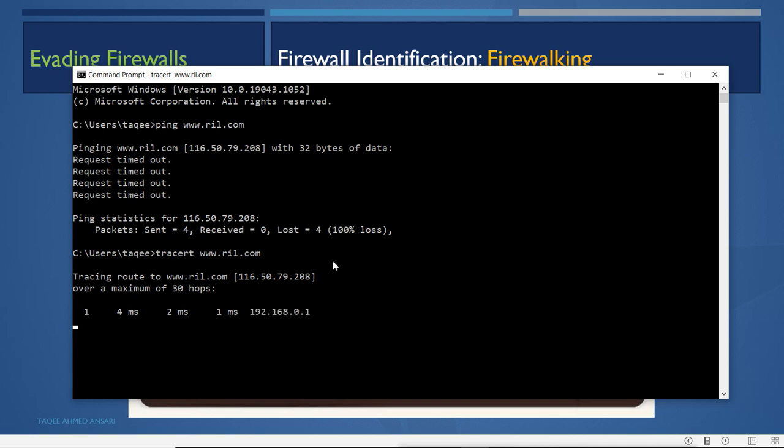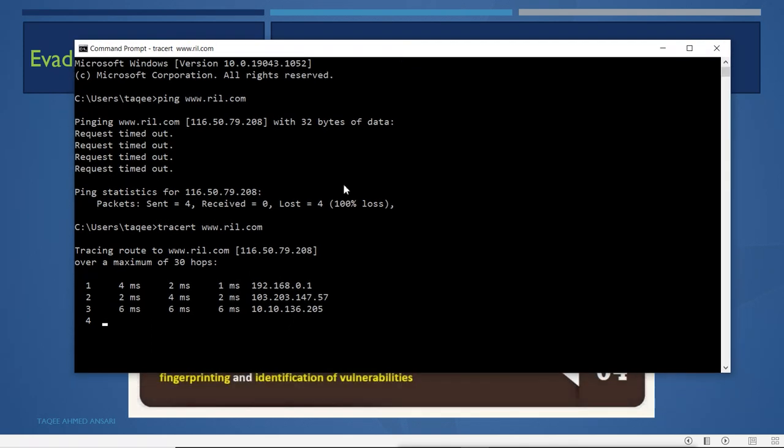Now it is trying to find out the path. It is trying to find out how many routers are there in between. The firewall will also show here. It is also like a gateway, so it is also a hop. Now we have to see where it is going to end and where our packet is stopping.